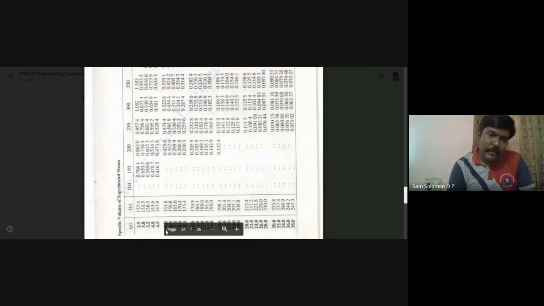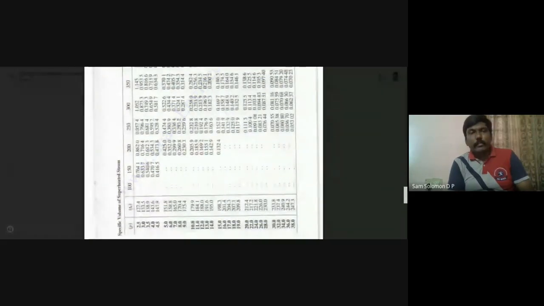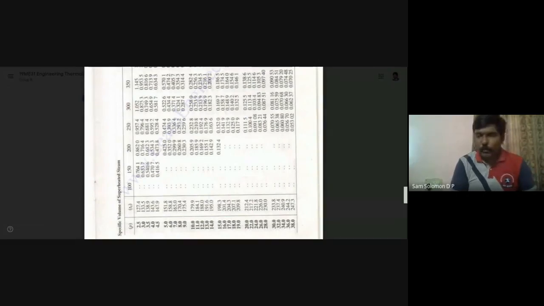So you can write, for temperature T equal to 200 degrees centigrade, V1 equal to 0.425. The corresponding pressure for this 0.425 is 5 bar, P1 equal to 5 bar. V2 equal to 0.352 and P2 equal to 6 bar. And for V equal to 0.4, now interpolate and get the value of pressure. Your pressure should lie between 5 bar and 6 bar. Check what value you are getting.